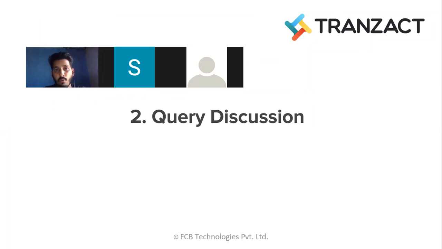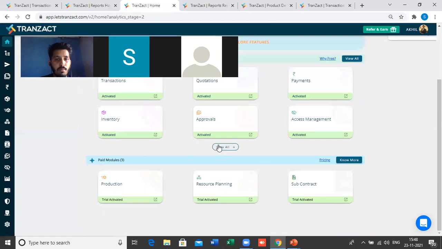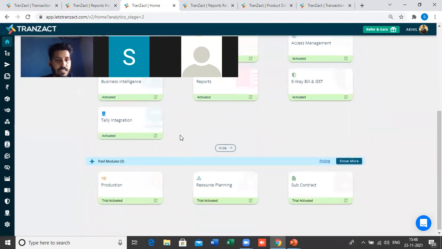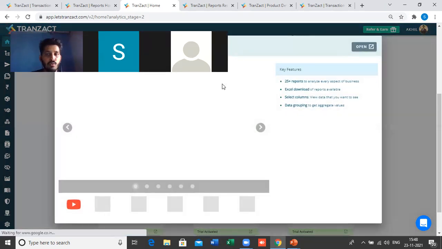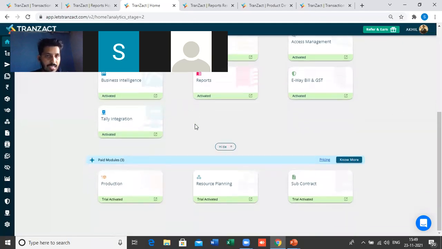Okay, so where to see modules available? On the home page only. If you visit the home page, you will see the list of all the modules here. These are the only modules which are present on Transact. If one of the modules is not activated for you, you can just click on the module, and you will get an option to activate. If it is not activated, you will get a green color button beside Open to activate the module. So these are the list of modules from where you can see each and everything.